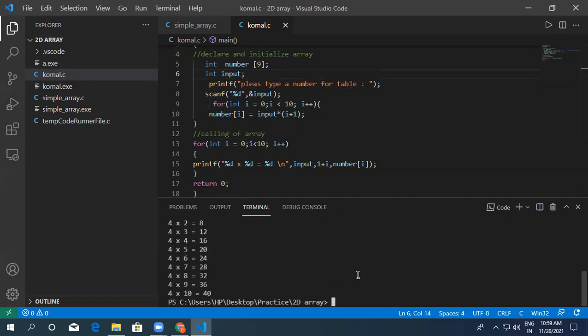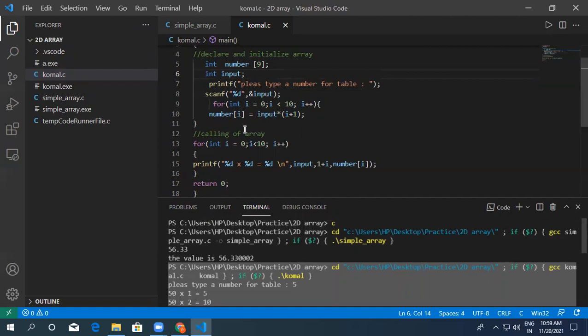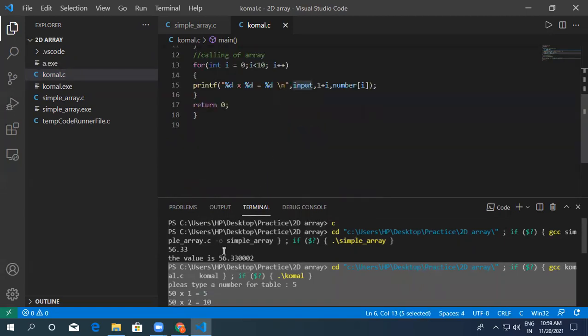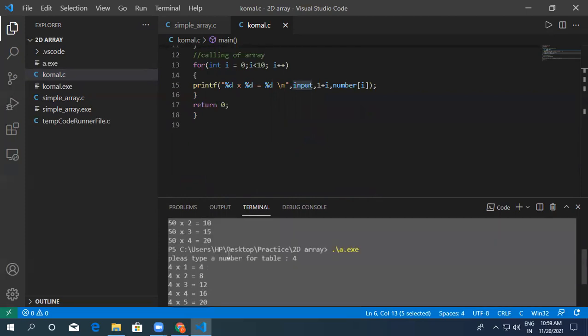Okay. So now the problem was that we initialized the array and the input in one line. Okay. So that's why it was showing 50-50 or like 40-40.